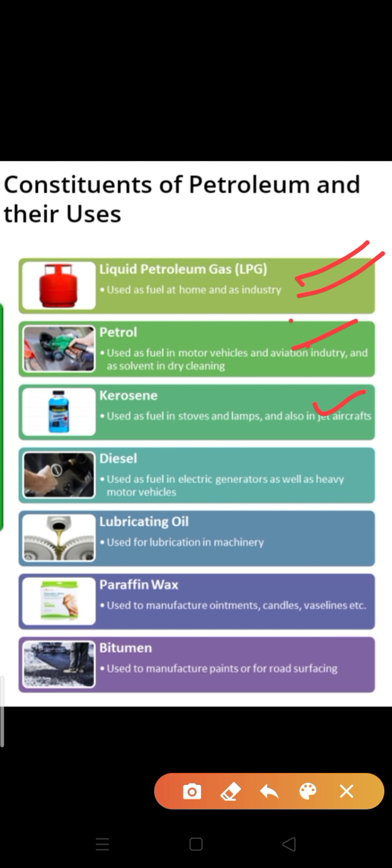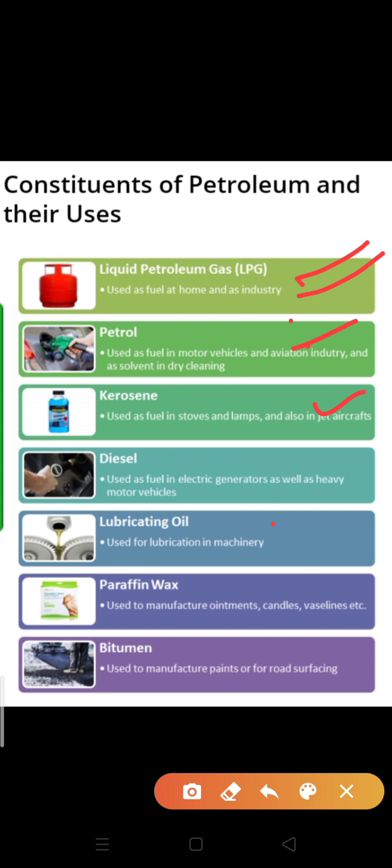Earlier there was so much use of kerosene, but kerosene is now replaced by LPG because we use LPG for cooking at our home as a fuel. Earlier, for burning wood and all, we required kerosene.